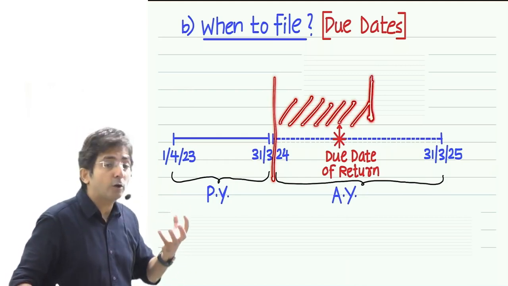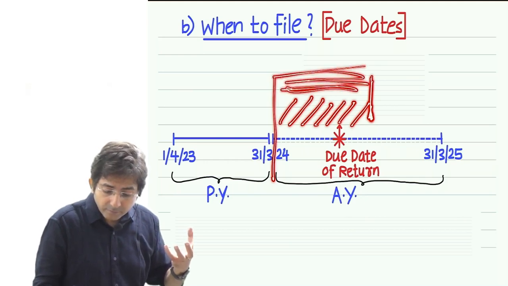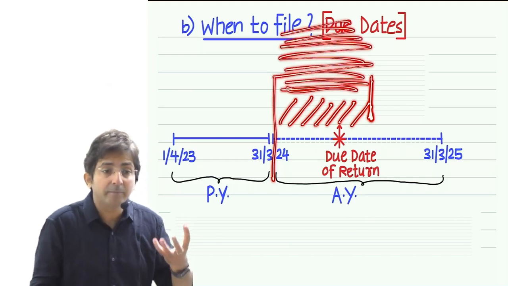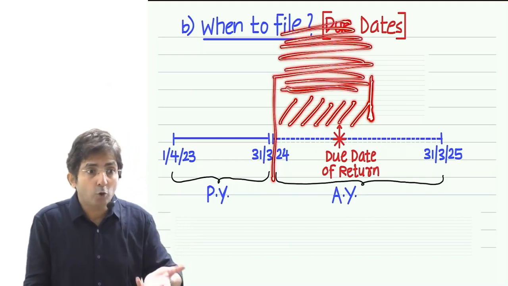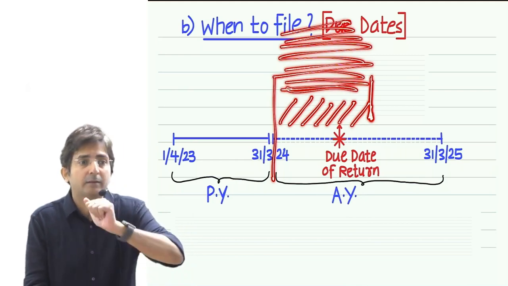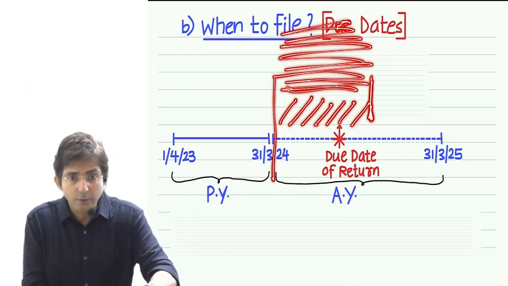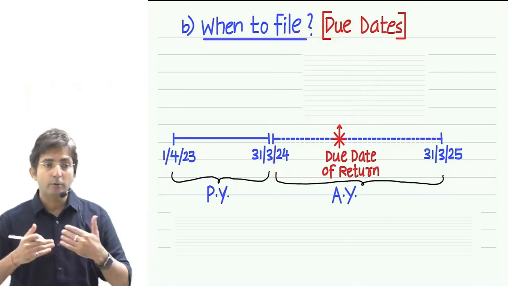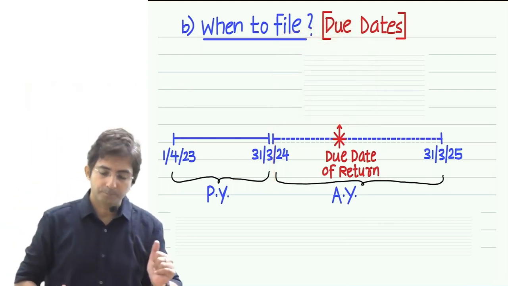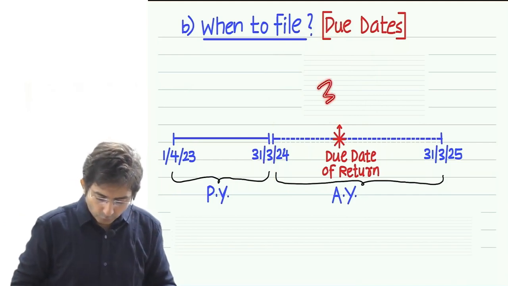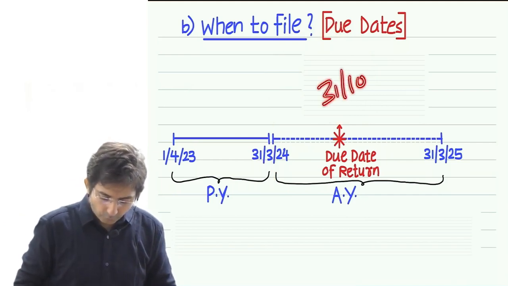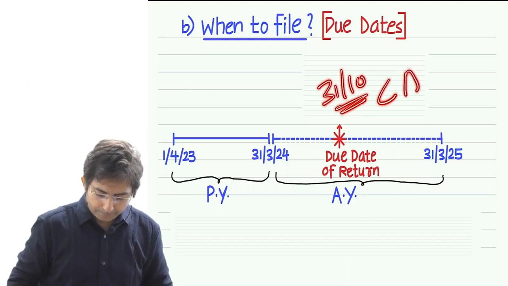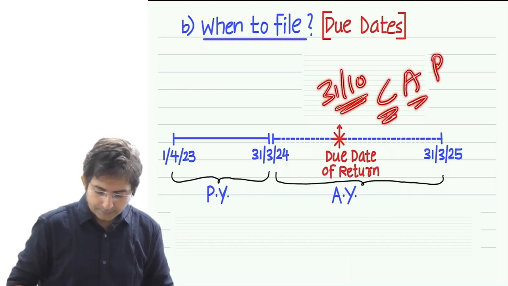So in my drawing you are getting more time, and more time because you need time for audit. And after audit is done, you can get your returns prepared. That's why companies have to file the return by 31st October. And then what was my keyword for 31st October? CAP. C was companies. What is A?